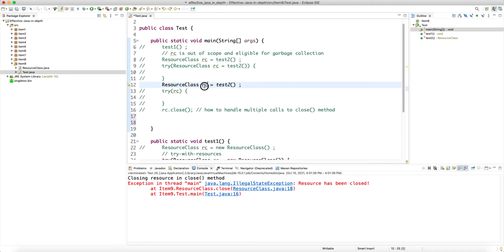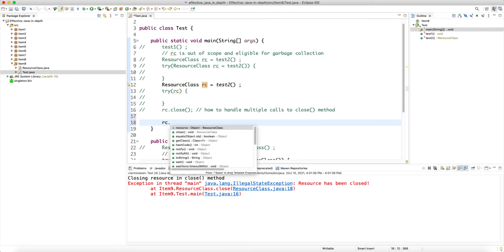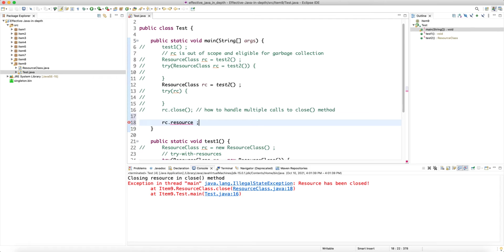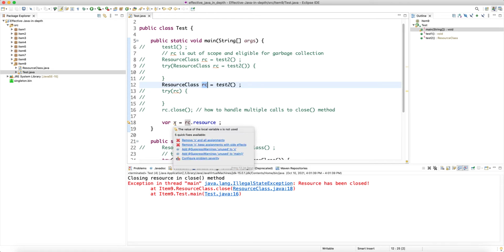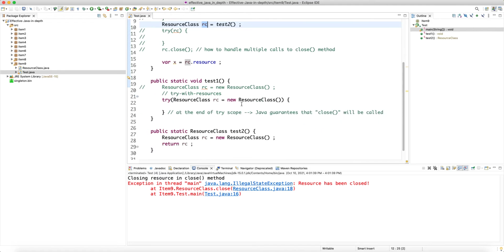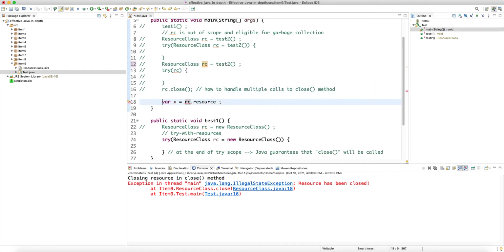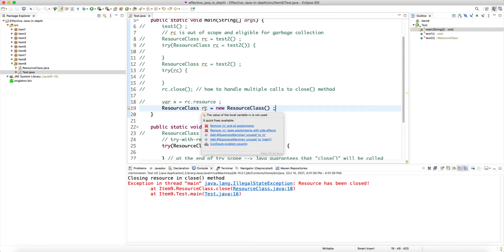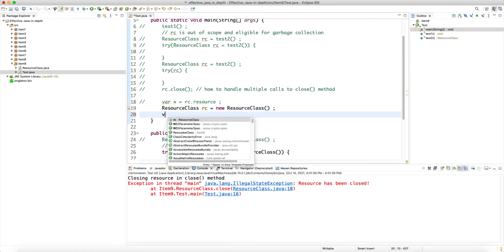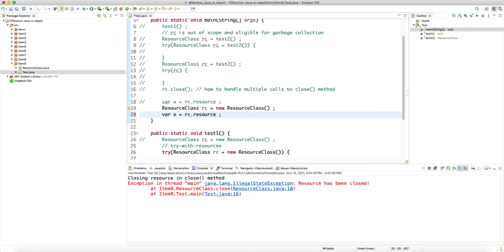Right now it says that this resource is useless because it's never used, and it's a local variable. Let's use it: rc.resource, let's just do something. Let's say var x equals this. So now we're using this reference. We have this RC, and then our var x is rc.resource, for example.